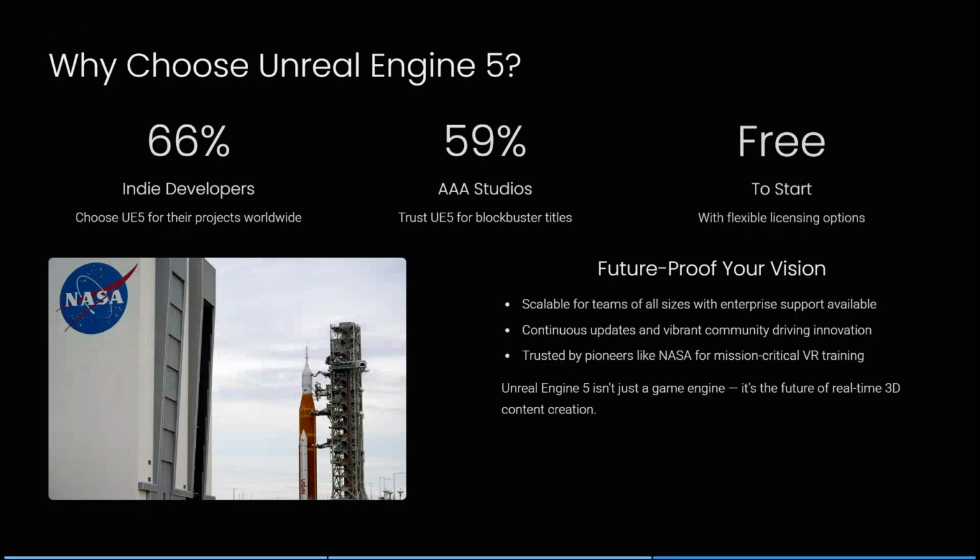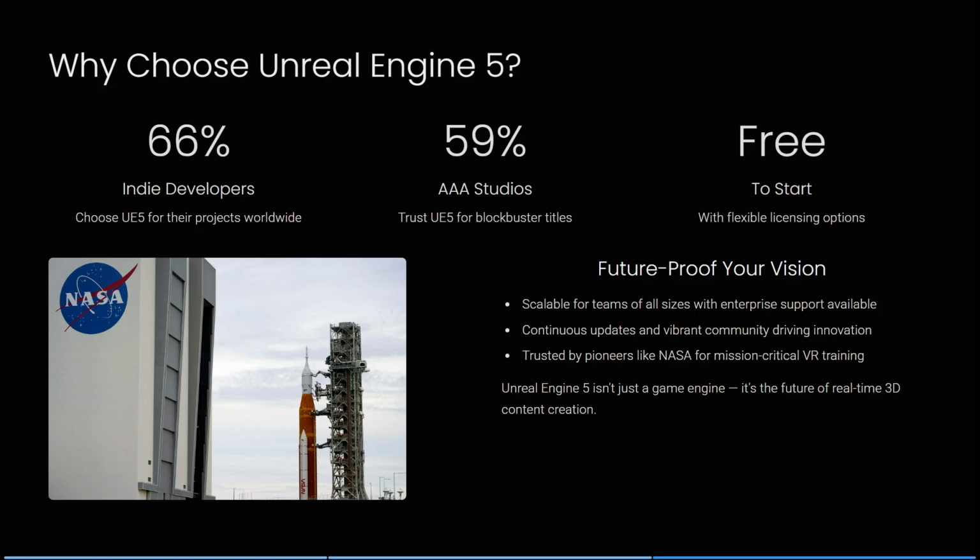The last thing over here is why you should choose Unreal Engine 5. So first of all, 66% of its users are indie developers. 59% are trusted UE5 for blockbuster title users. And it's free to start. It's got flexible licensing options, so there's really something for everybody at every price point.